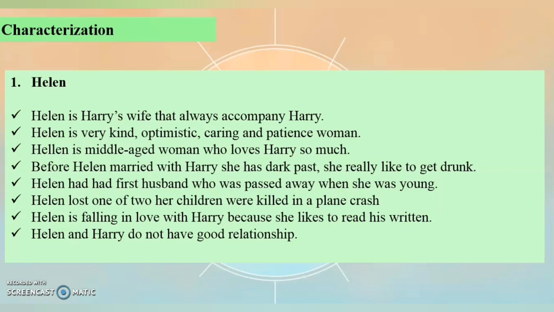Next is about Helen had her first husband who passed away when she was young. Next is about Helen lost one of her two children, who was killed in a plane crash. Next is about Helen falling in love with Harry because she likes to read his writing. And the last is about Helen and Harry do not have a good relationship.